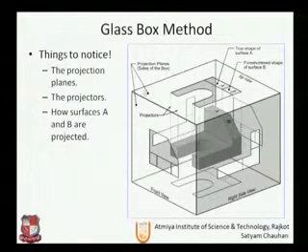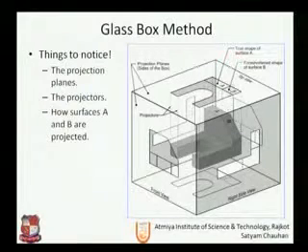One thing to notice is the projection planes, the projectors, and how the surfaces A and B are projected. So this is surface A and B, let us see how it is projected.